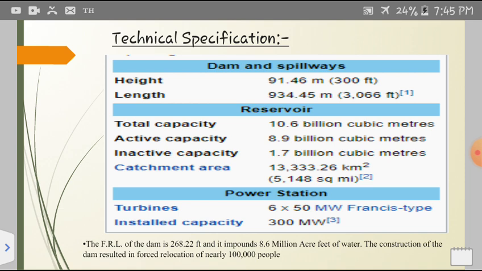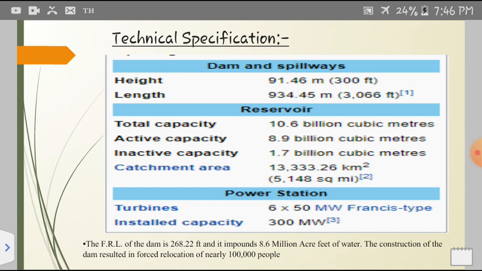So the total capacity of the reservoir is 10.6 billion cubic meters, its active capacity is 8.9 billion cubic meters, and its inactive capacity is 1.7 billion cubic meters. Its catchment area is 13,333.26 square kilometers.